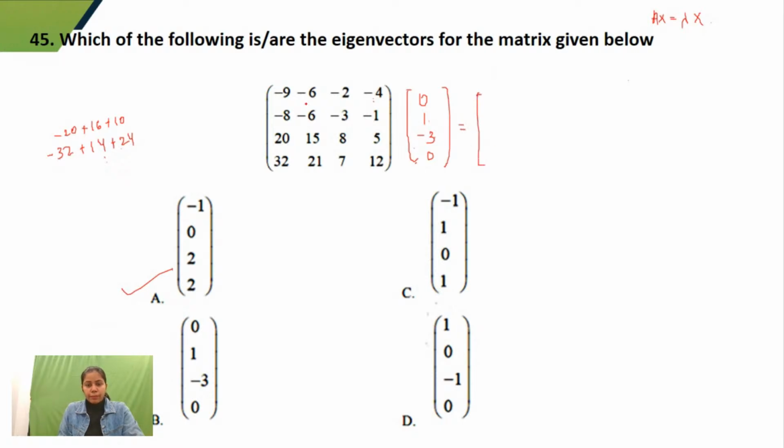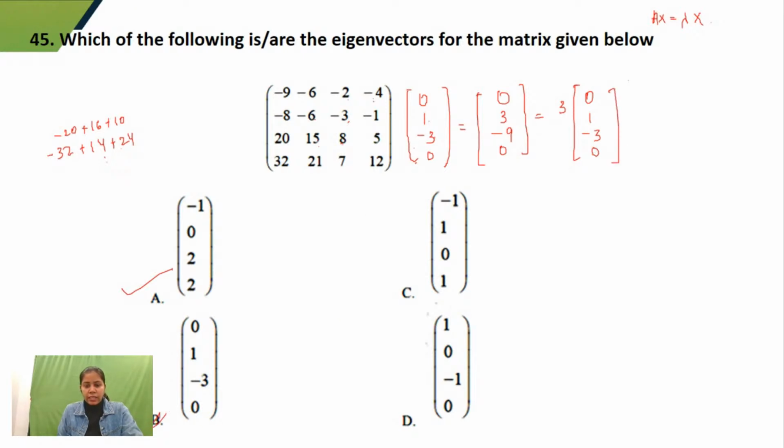I have to multiply with these two values, 1 and minus 3. That would give me 0. 1 and minus 3, 9 minus 6. That would give me 24 minus 15, 15 minus 24, sorry, that is minus 9, and that would give me 0. I can take 3 common, 0, 1, minus 3, 0. Right, guys, option B is also matching.